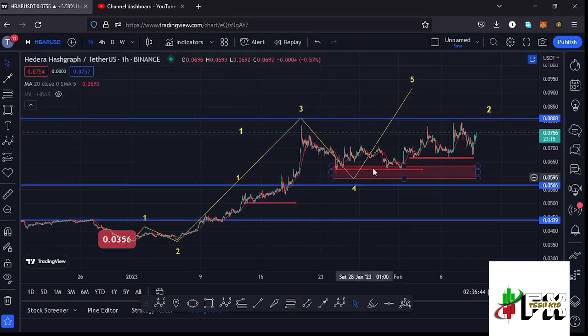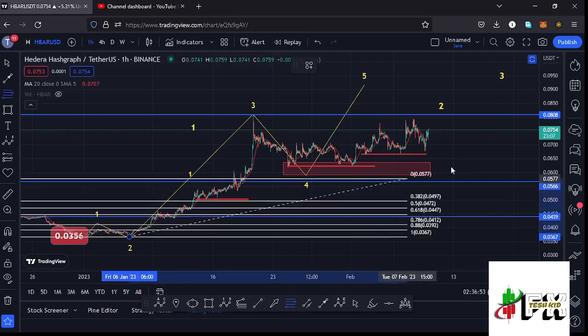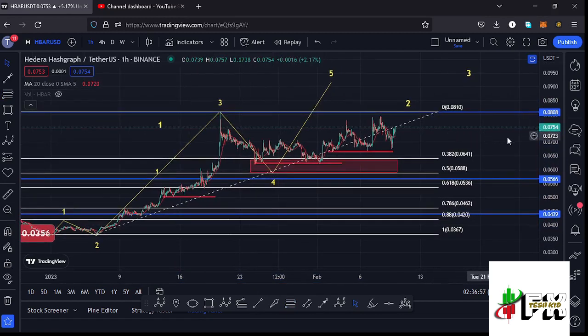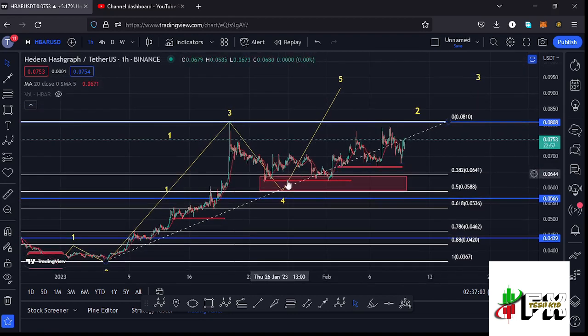And by first showing you that the formation of this wave 4 has done the minimum that we expect a fourth wave to the lower side to do, by connecting the Fibonacci's from the low of the second wave to the high of that wave 3, that gives me a minimum retestment area in the formation of that wave 4 between the fib level 0.382 and the fib level 0.5, which is a target area that we have fully maximized.